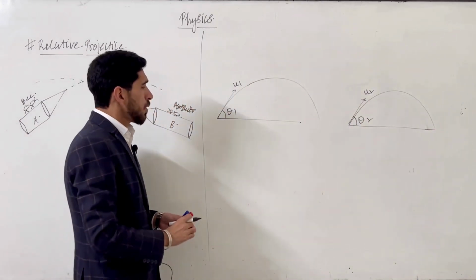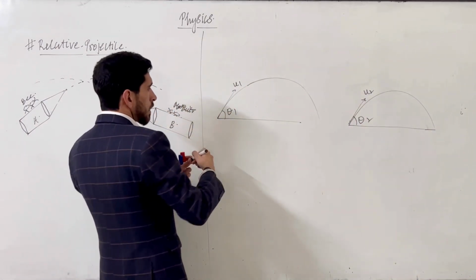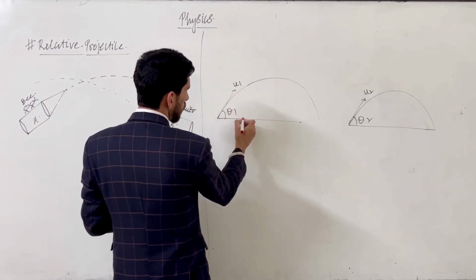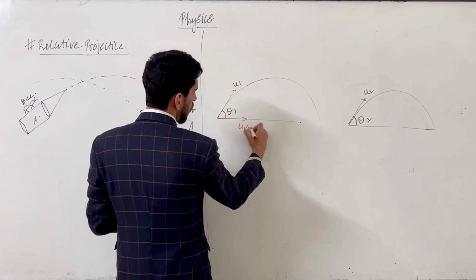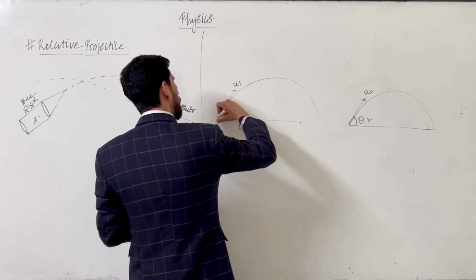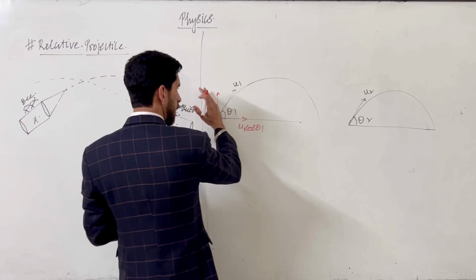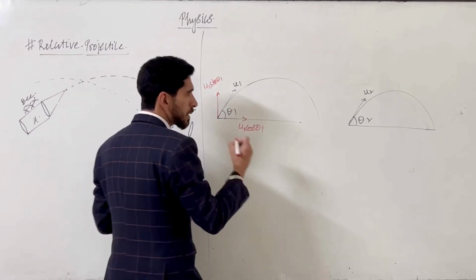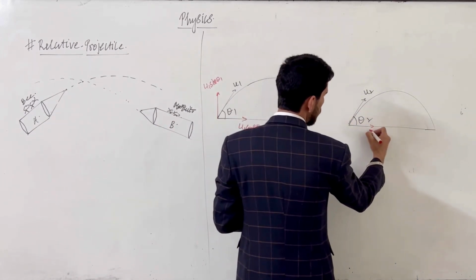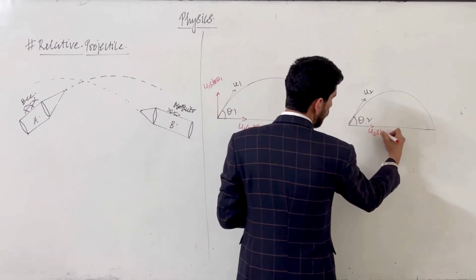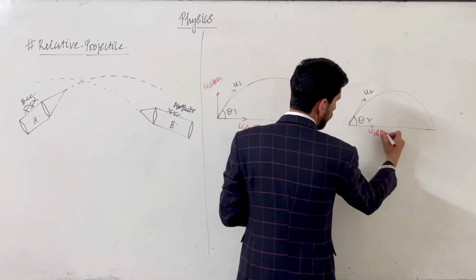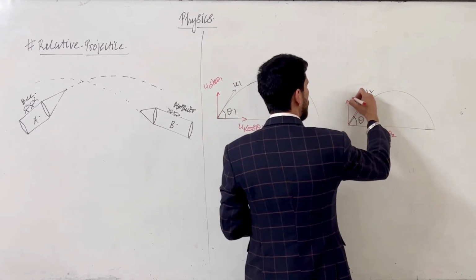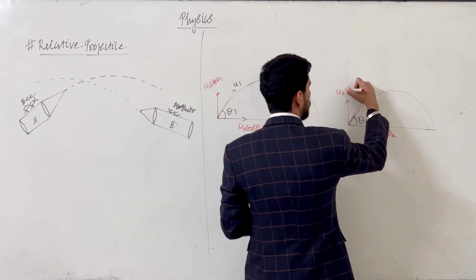Okay, so we know its components along the axes: with θ1 its component will be u1 cos θ1, and in the y direction the other component will be u1 sin θ1. Similarly its component here will be u2 cos θ2, and here its component will be u2 sin θ2.